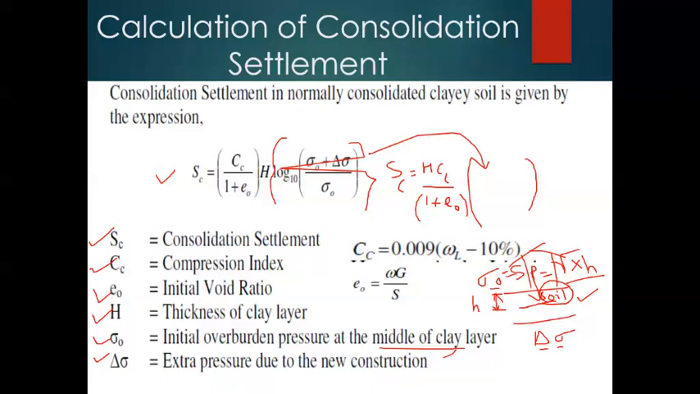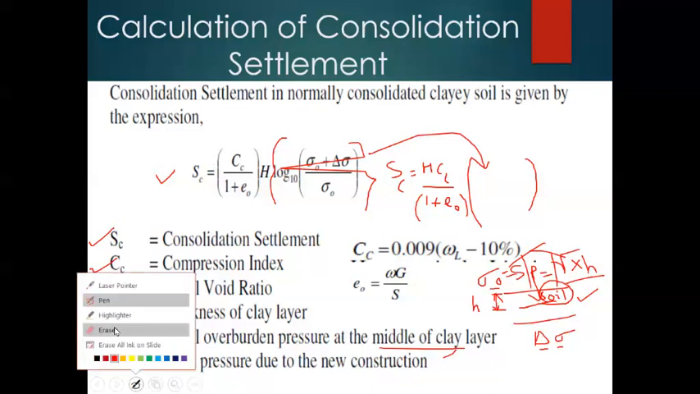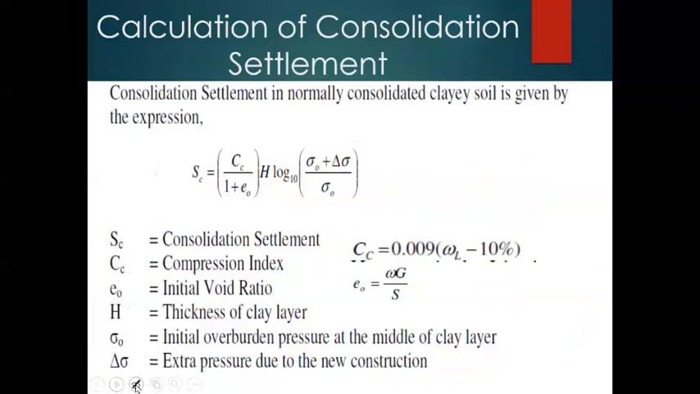Furthermore, here additionally we have to see two other parameters. The first is the compression index. In order to calculate the compression index, we use this formula: 0.009 into liquid limit minus 10. So we can calculate the compression index as a decimal number, somewhere around 0.45, 0.6. If the liquid limit is higher, it may even be an integer.